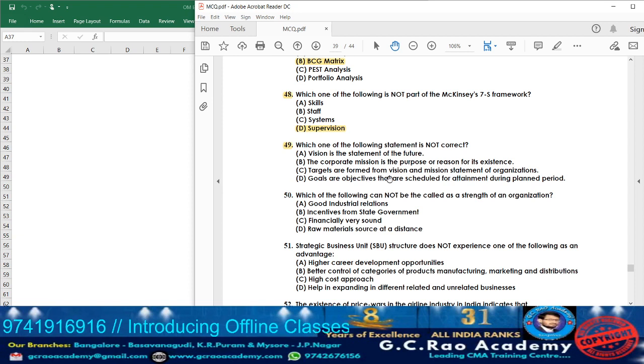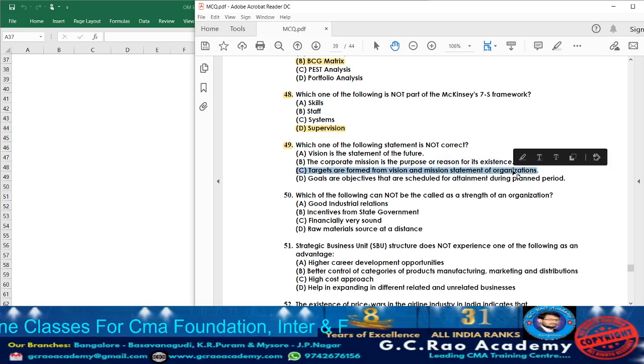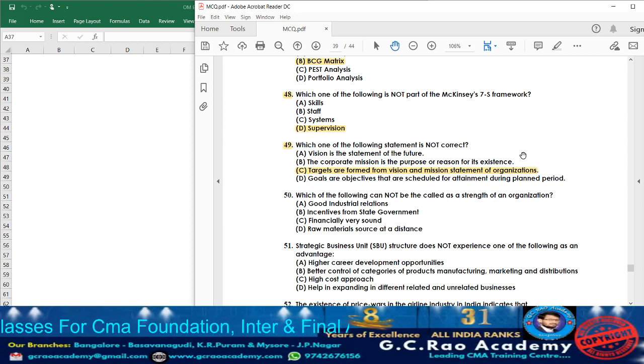Option C, targets are formed from vision and mission statements of the organization. Sorry, usually the targets will be formed by taking into consideration the strategies, which are formed on that basis. So accordingly, option C is incorrect. Next, option D, goals are objectives that are scheduled for attainment during the planned period. Yes, statement D is also true.